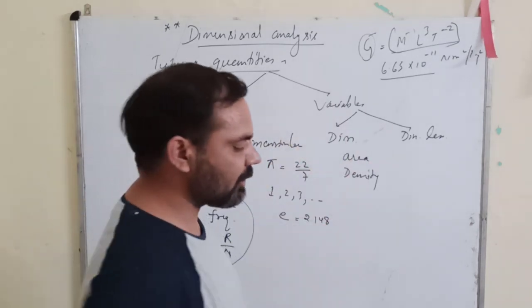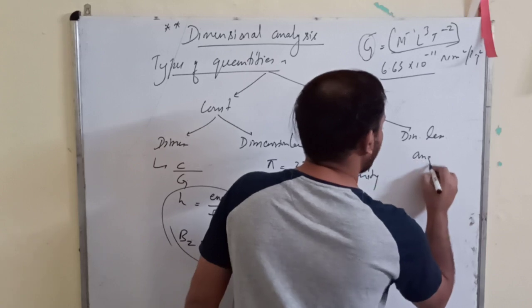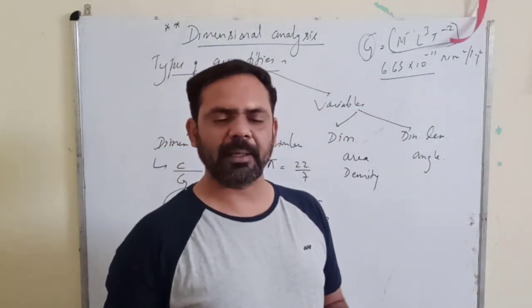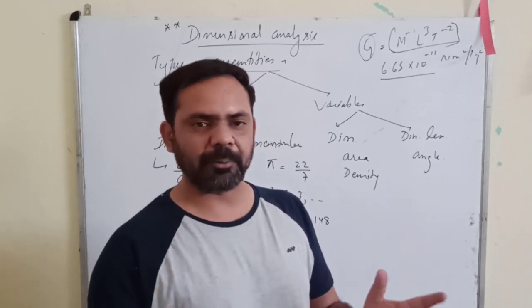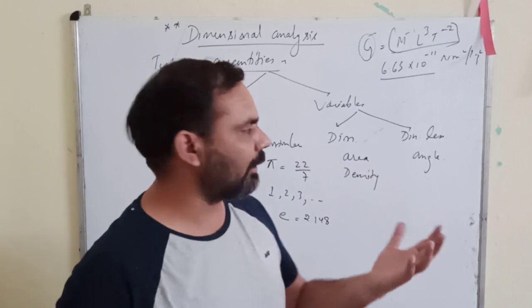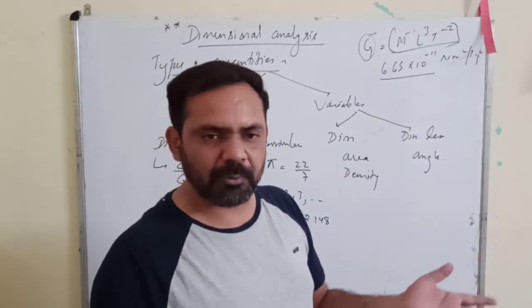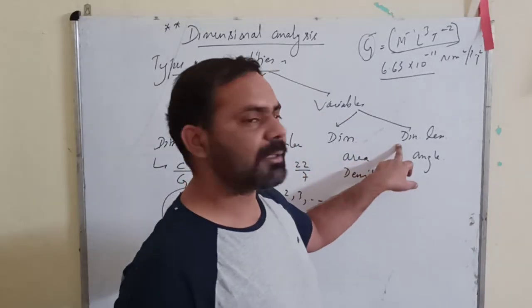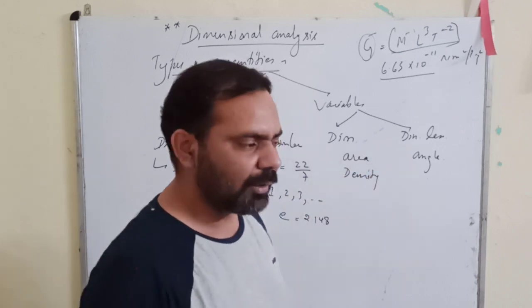The last group is dimensionless variables. Dimensionless variables are like angle. Suppose you say that the angle of inclination is 60 degrees. That angle has a variable value; the angle is different for different conditions. Suppose you have two different angles, their values will be different. So it is not a constant. It is a variable, but it doesn't have any dimensional formula. Angle does not have any dimensional formula.